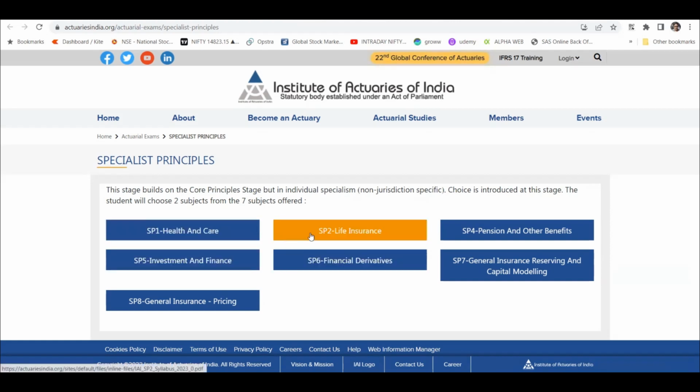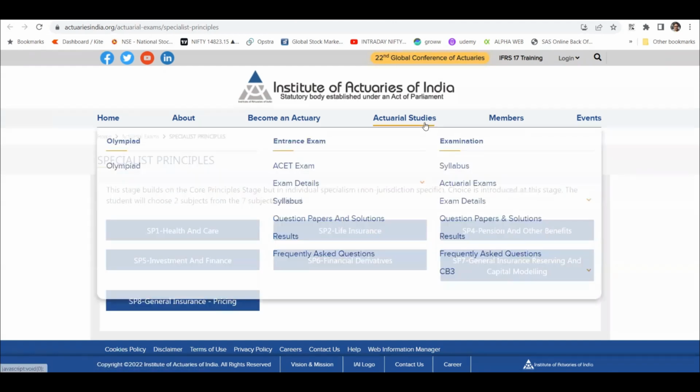So you can choose this and this, or this and SP5, or for general insurance, it is SP7 and SP8. Usually, if you are into finance, then SP5 and SP6, right? SP6 is something which is very close to FRM part 1. Its syllabus is slightly inferior to FRM part 1. If you have studied FRM part 1, chances are that you already know everything that you need to know for this paper.